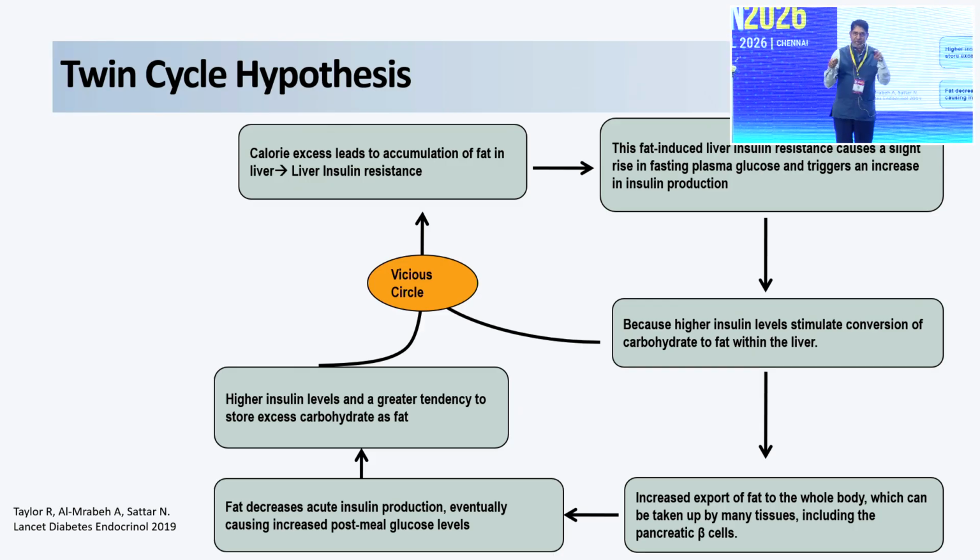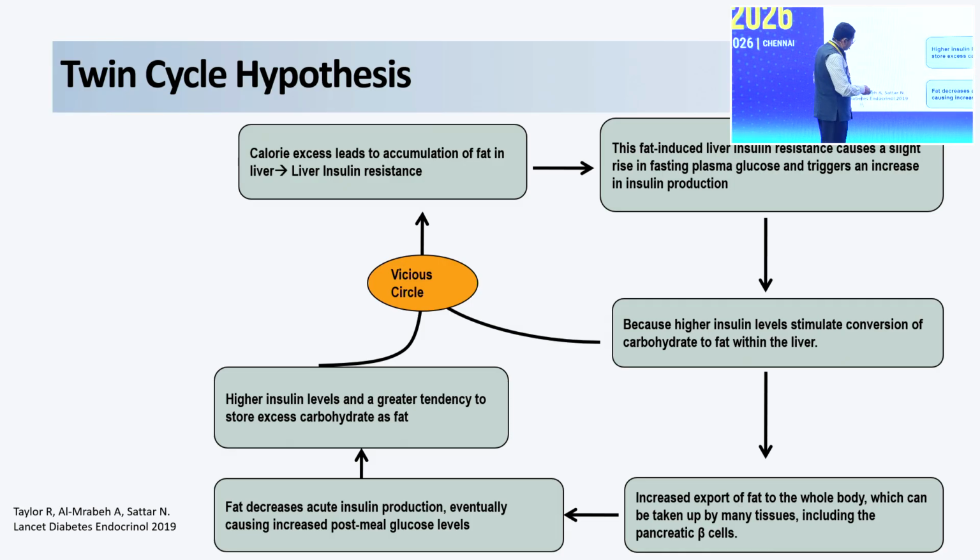Ultimately, the fat that the liver can accommodate has a limit, and after that, what happens? There is a slight rise in fasting hyperglycemia, or fasting glucose, and because of the higher insulin levels, there is a conversion of carbohydrate to fat again. So first, carbohydrate, high calories, high fat increase the export of fat to the whole body. The liver cannot accommodate beyond a certain amount, so it sends that fat to other organs, known as ectopic fat deposition in the pancreas, in the liver, in the muscles, and in the other organs.